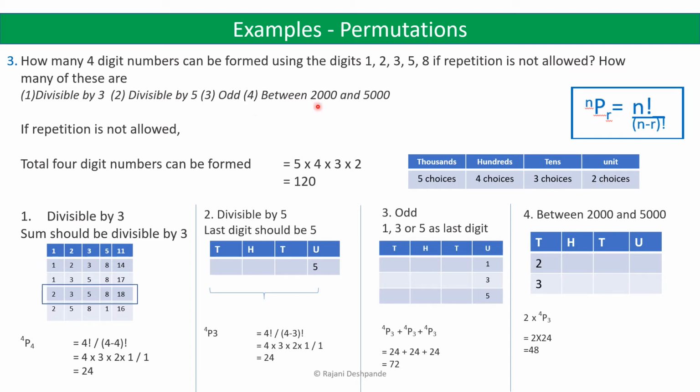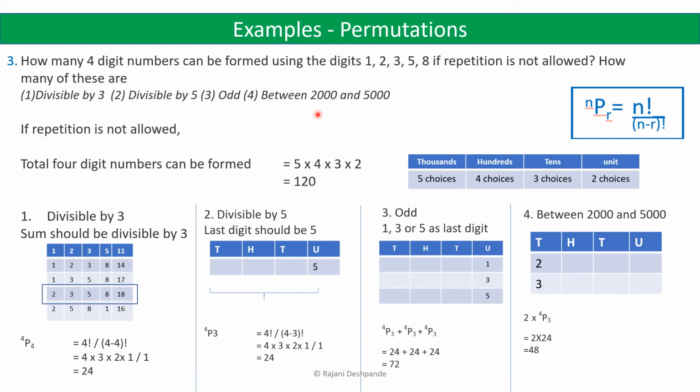Now the last part, between 2000 and 5000. So we have to find out all those 4-digit numbers which lie between 2000 and 5000. For a number to lie between 2000 and 5000, it can have 2 in the thousands place, because when it has 2 in the thousands place, then the other digits are either 3, 5, 8, 1 like that. So the number will automatically be greater than 2000. So it must have 2 in the thousands place, or it can have 3 in the thousands place.